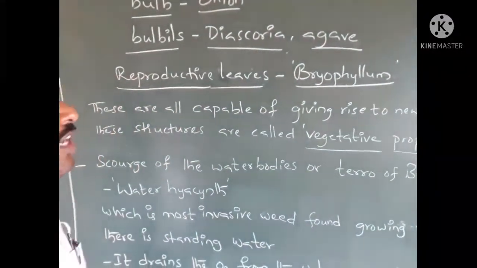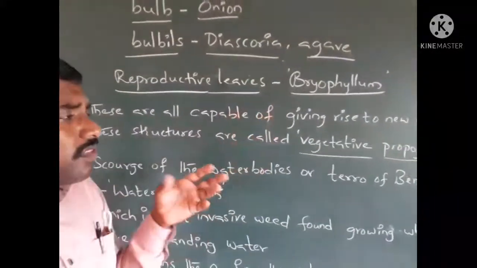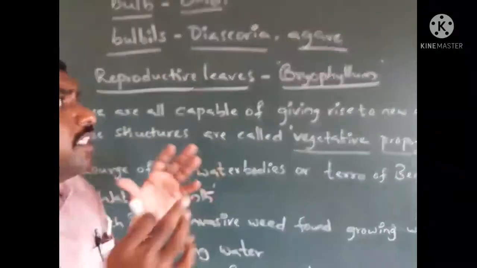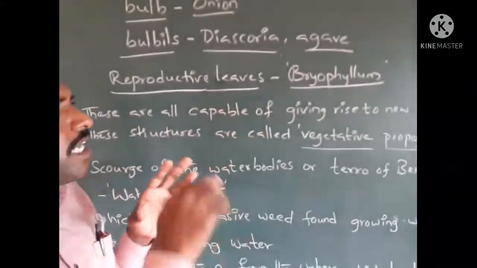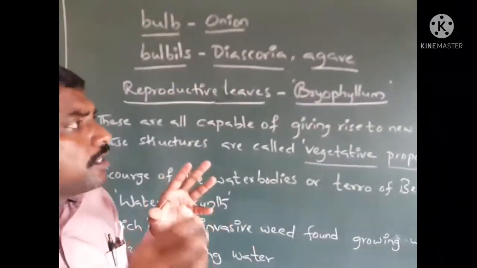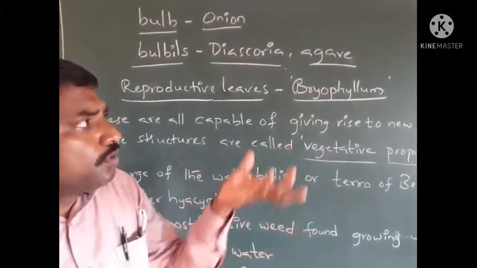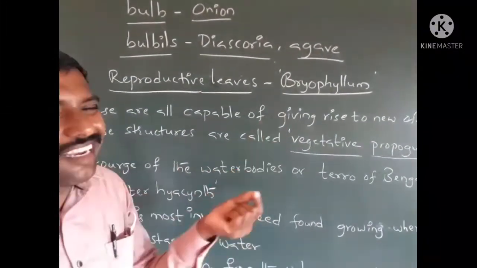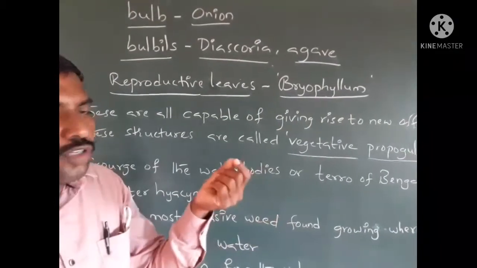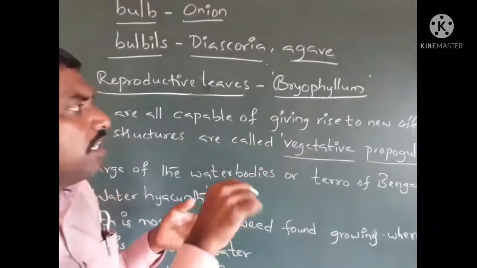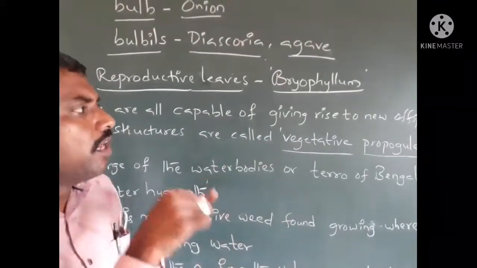See another vegetative propagule, the reproductive leaves present in Bryophyllum. Here it is a very interesting story. Each notch of the leaf produces plantlets along the total surface area of the leaf.